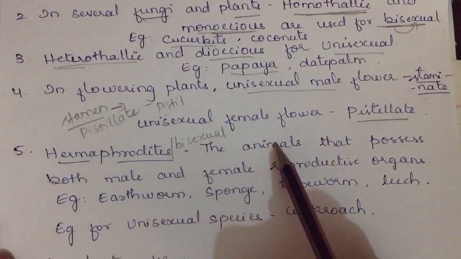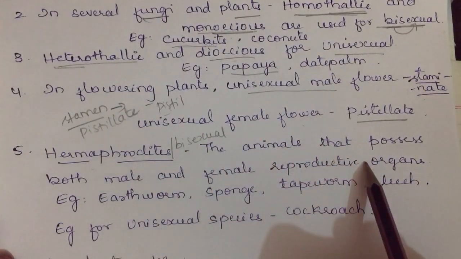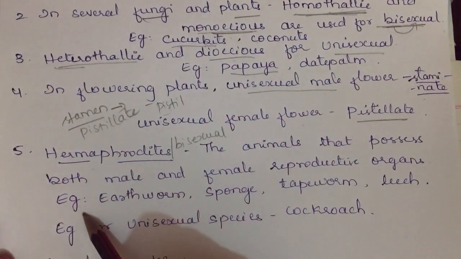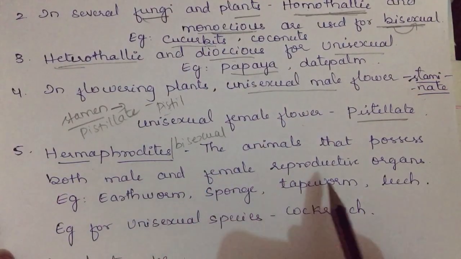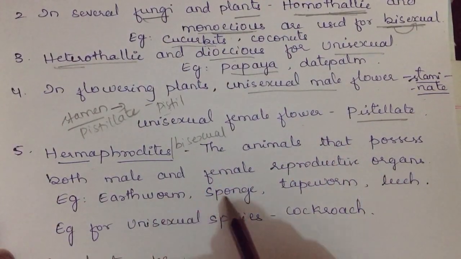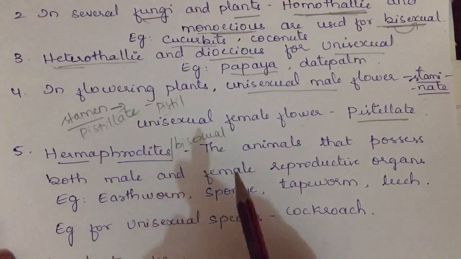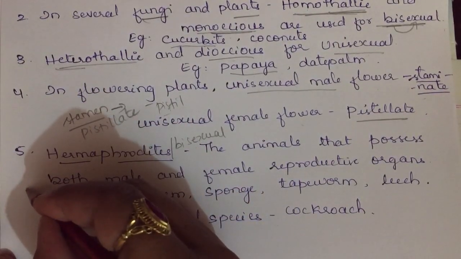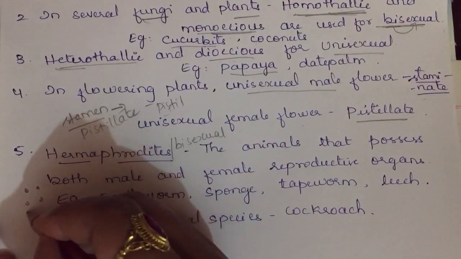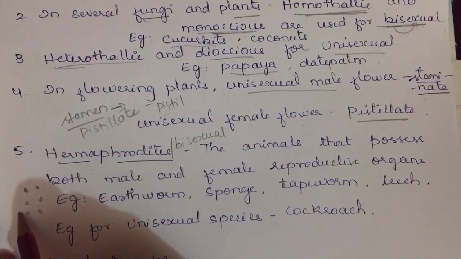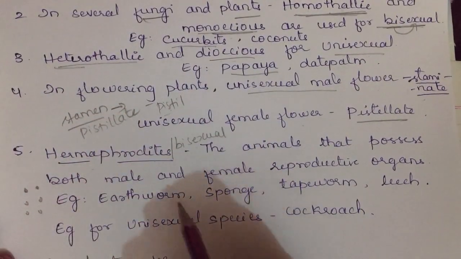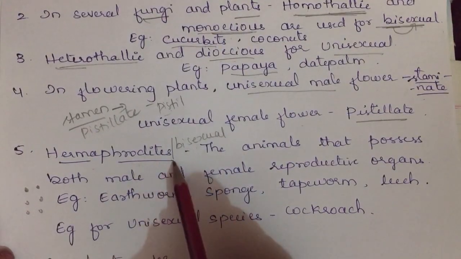So the animals that possess both male and female reproductive organs are called hermaphrodites. Examples are earthworm, sponge, tapeworm, leech. All these consist of both sex organs in one organism. Like the earthworm, in one earthworm itself, male and female reproductive organs are present. So these kinds of organisms we call hermaphrodite.